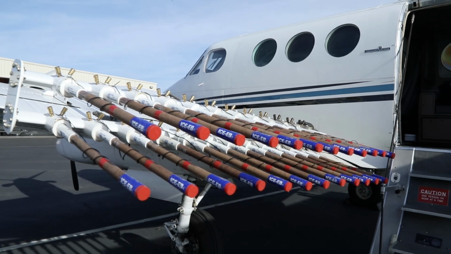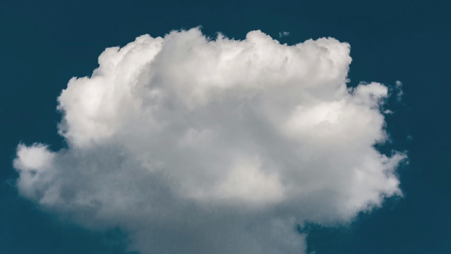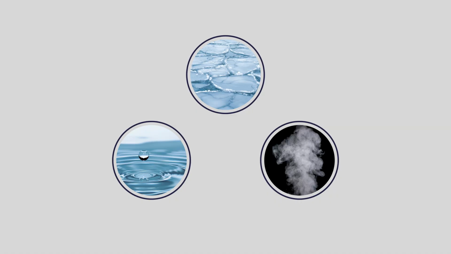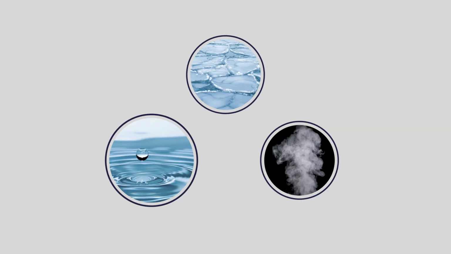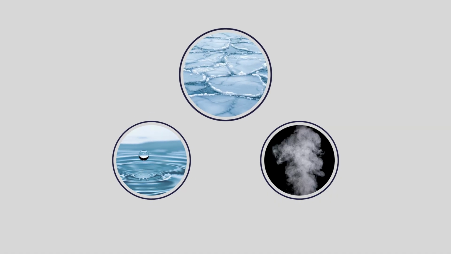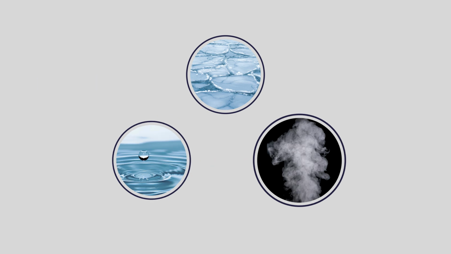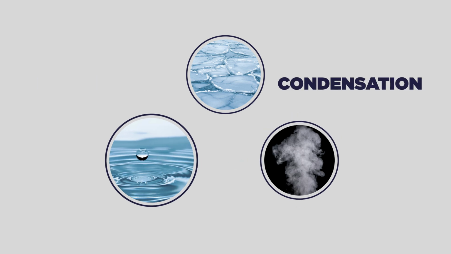Before we talk about cloud seeding, first we need to understand how clouds form, because the process can only work under the right conditions, if the cloud already has enough moisture, temperature, and depth, what scientists call a seedable cloud. We know water exists in three forms: ice, liquid water, and vapor. When ice melts, it becomes water. When water freezes, it becomes ice. When water turns into vapor, that's evaporation. And when vapor turns back into water, it's condensation.